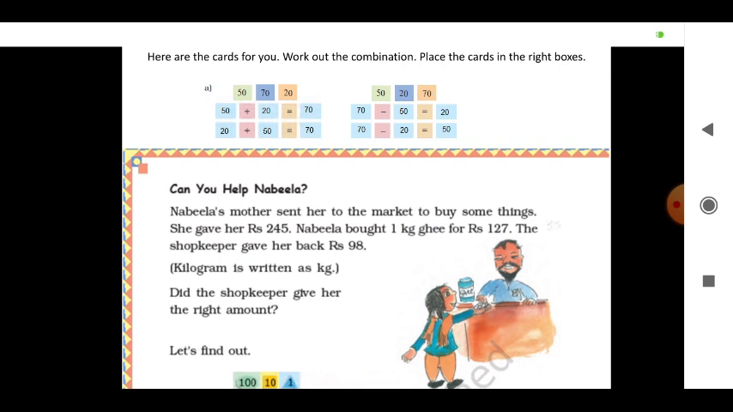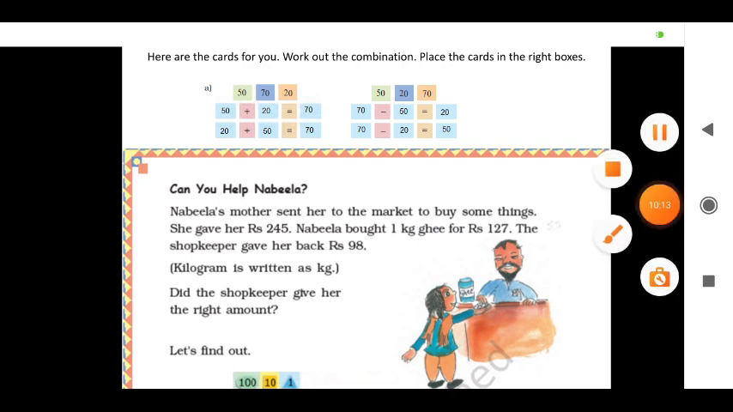See, Nebula's mother gave her 245 rupees totally. Nebula bought 1 kg of ghee. So 1 kg of ghee costs 127 rupees, and the shopkeeper returned 98 rupees. Kilogram means kg. Did the shopkeeper give her the right amount? You have to find that.